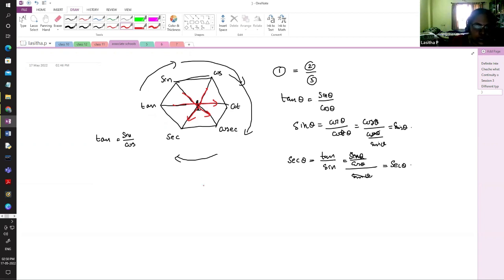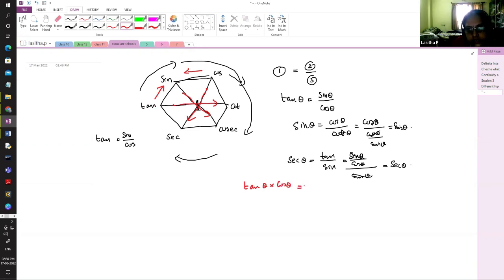And now again, a lot of formulas we can bring from this one hexagon itself. Okay, now if you take this way and you multiply, let us see what happens. So tan theta into this, that is first and the third you are multiplying.